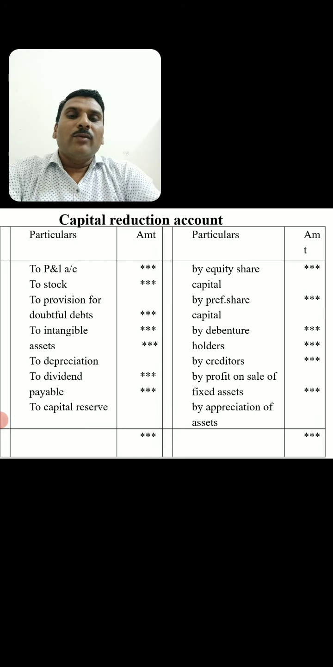So, what we get from the credit side is the total capital reduction amount. Such amount is utilized for writing off all the debit balances, that is the P&L account, increase or decrease in the value of stock, provision for doubtful debts, intangible assets, depreciation, and any dividends paid. After writing off all these fictitious assets and losses, the balance is transferred to the capital reserve account.